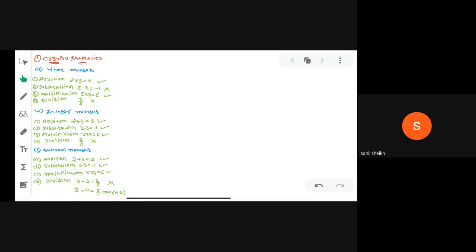Sir, we have done commutative properties. No, beta. Okay, it is for natural numbers. For whole numbers, integer numbers and rational numbers, it is remaining.